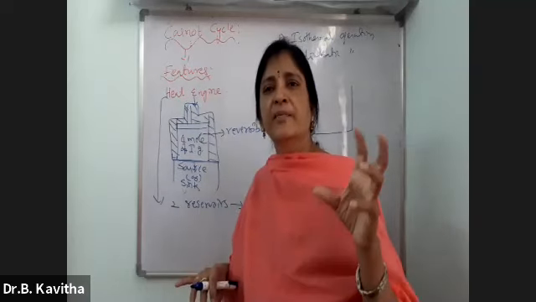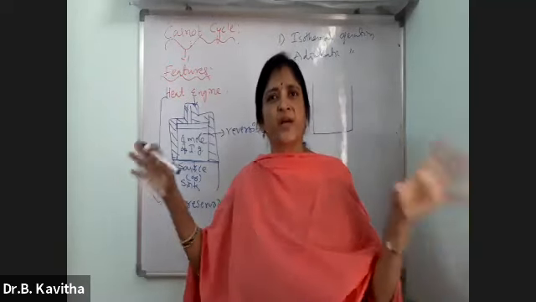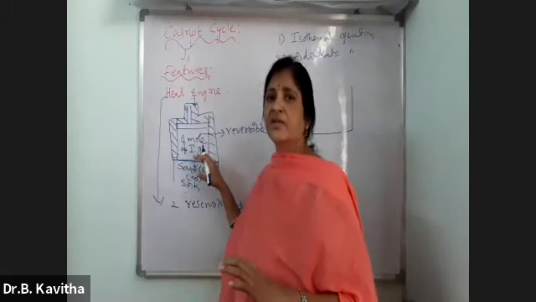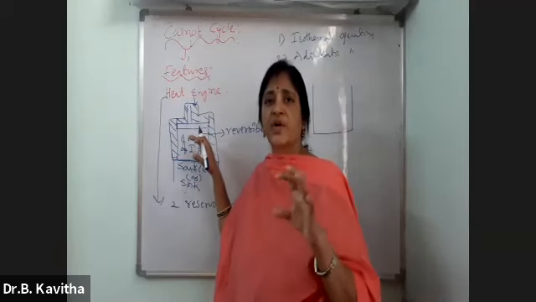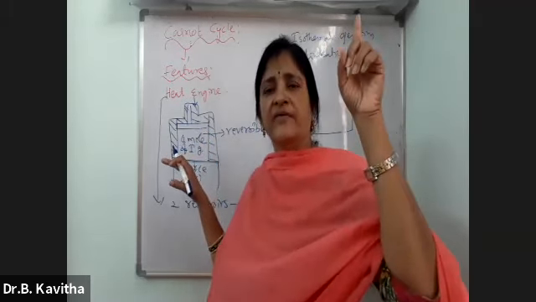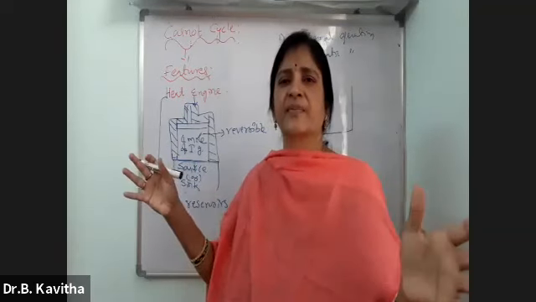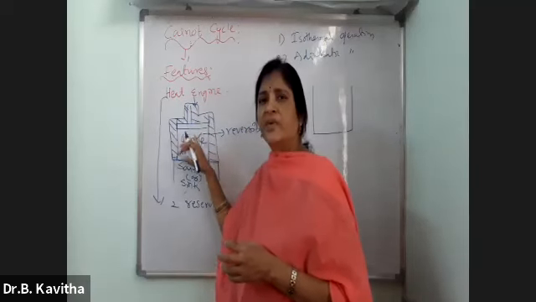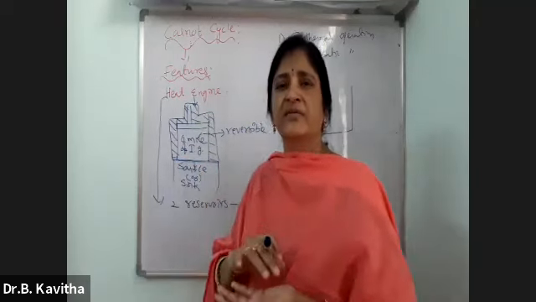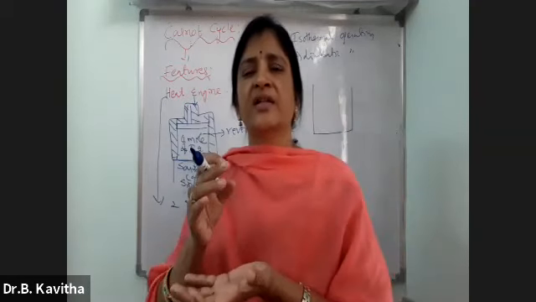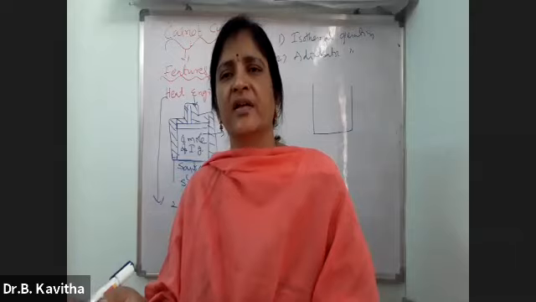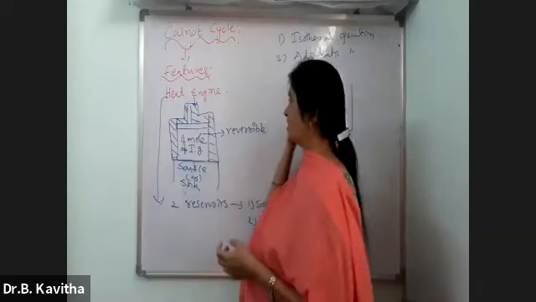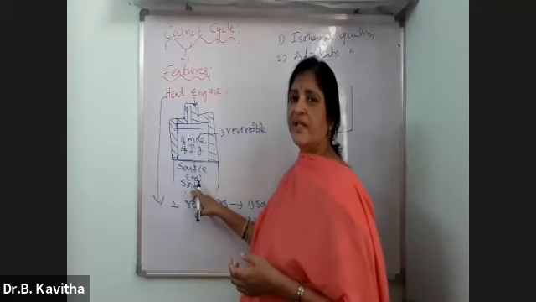Why? Because only by absorbing heat does the gas expand. When you place the cylinder in the source, this 1 mole of gas absorbs heat from the source. After absorbing the heat, the gas expands. So for the expansion of the gas in the isothermal operation, this cylinder should be placed in the source. For compression, some of the heat is transferred to the sink. Whenever the gas transfers heat, it automatically compresses. So for the compression of the gas in this isothermal operation, the cylinder will be placed in the sink.